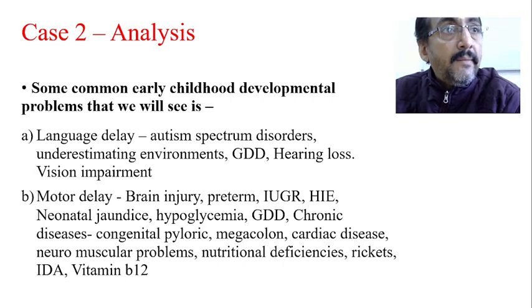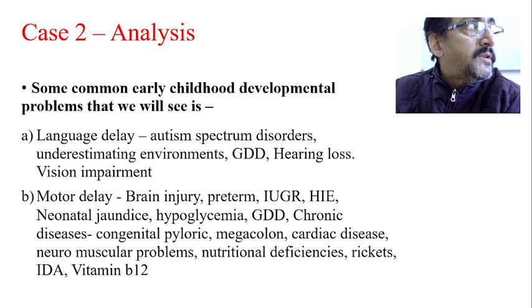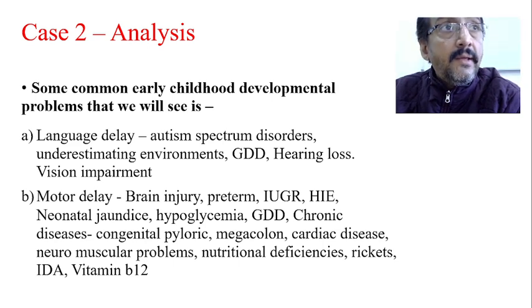See, these are all causes for the gross motor delay. Now, vitamin B12 is very important for the myelination of the nerves. There are some Friedreich's ataxia-like conditions where vitamin B12 is problematic, where absorption of vitamin B12 is hereditarily affected, and that may lead to this problem. Nutritional deficiency is very important, one of the most common causes for motor delay.